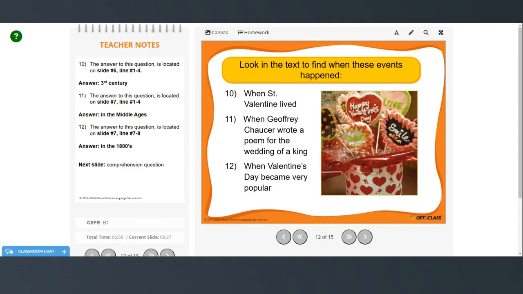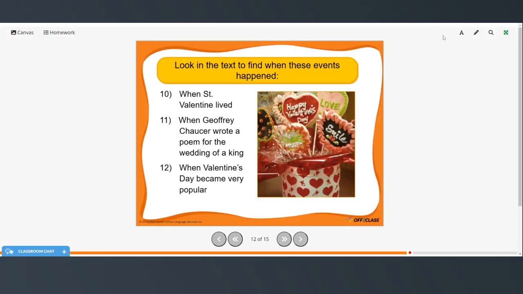Okay, so when St. Valentine lived, it was in the 3rd century. When Geoffrey Chaucer wrote a poem for the wedding of a king, that was in the Middle Ages. And when Valentine's Day became very popular, in the 1800s.